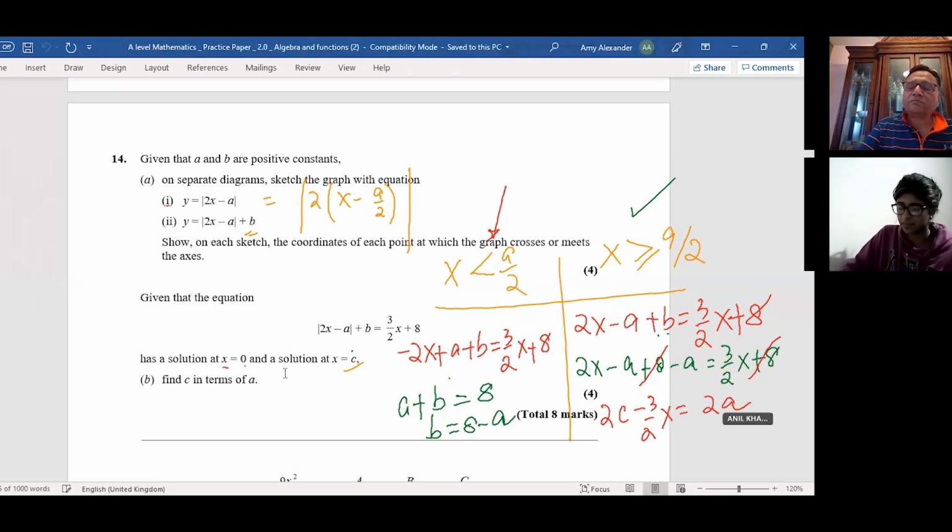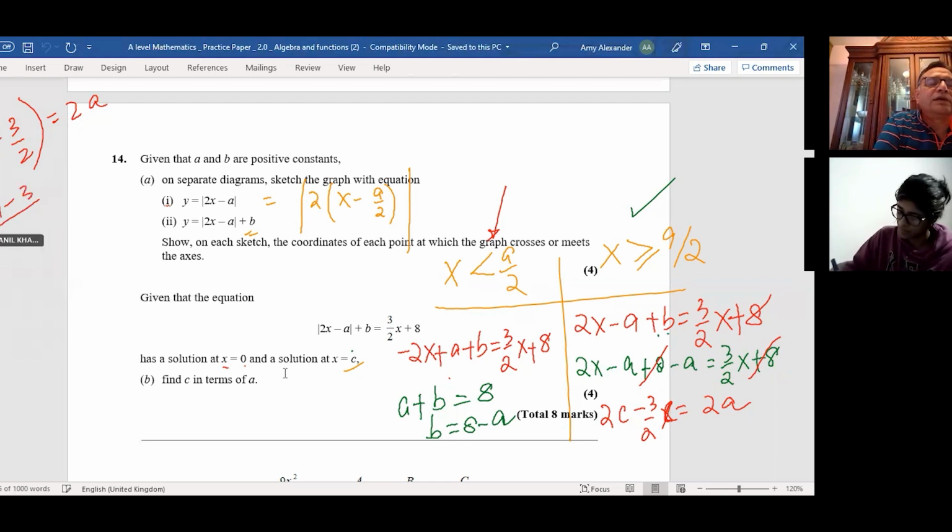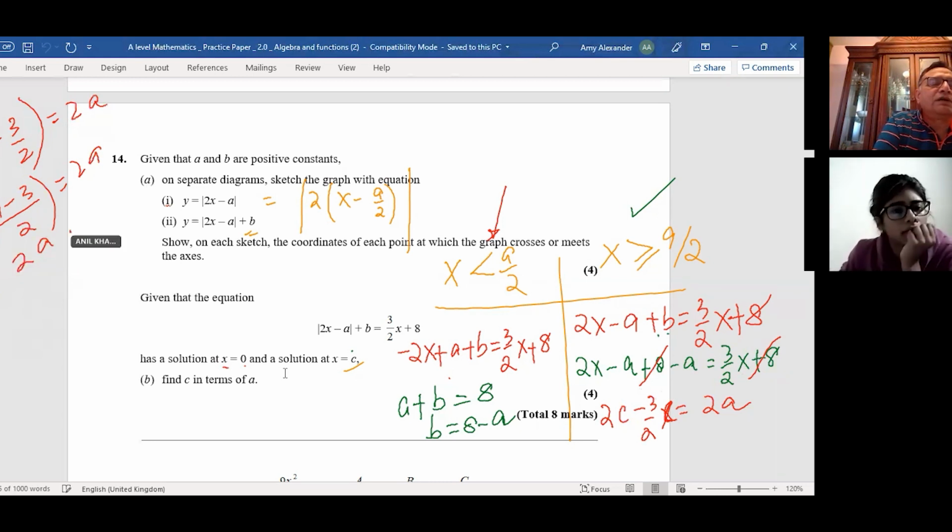Yeah. So basically, this is c, right? This is c. So let's take c common. So there's less space here, so I'm doing it here. So we get 2 minus 3 over 2 equals to 2a. So which is c common, 4 minus 3 over 2 equals to 2a. So c is basically 2a times 2 over 1, right? Times 2. Yeah. 4 minus 3 is 1. So c equals to 4a.